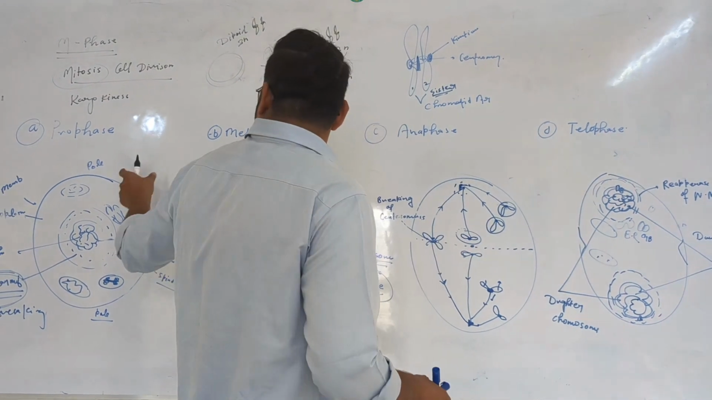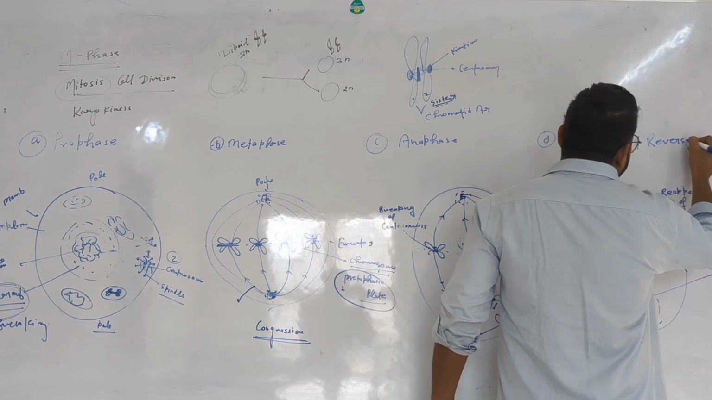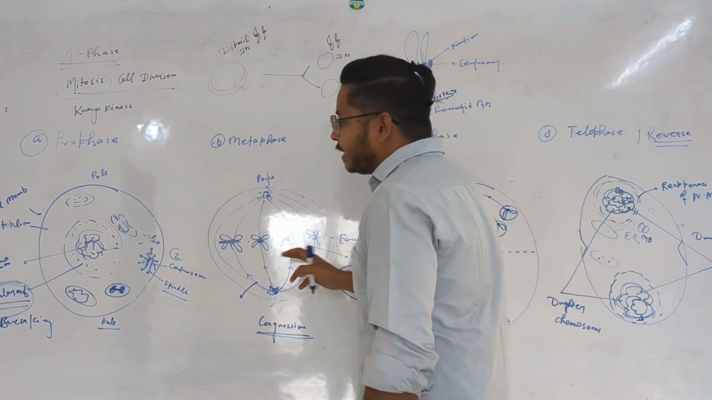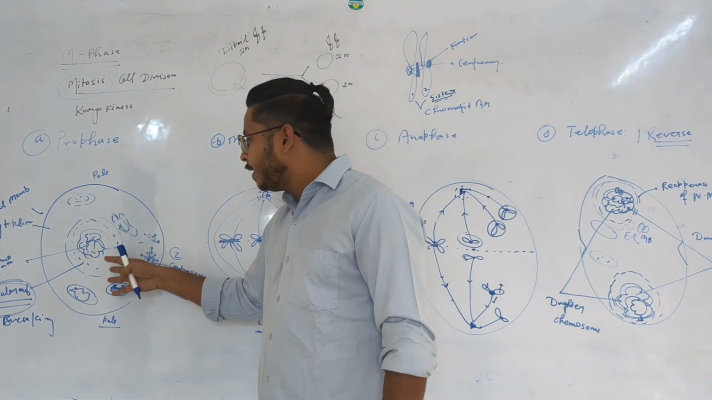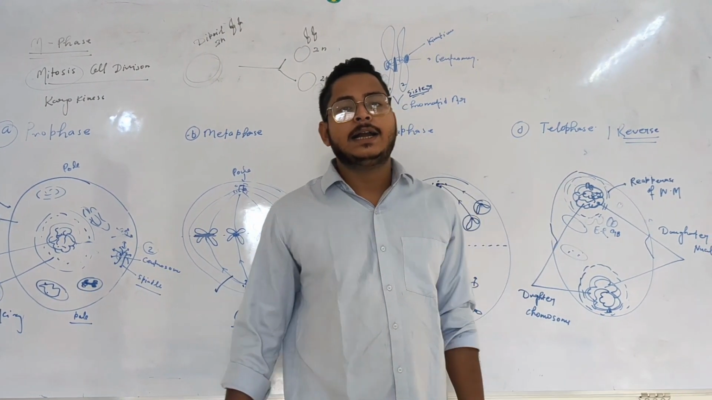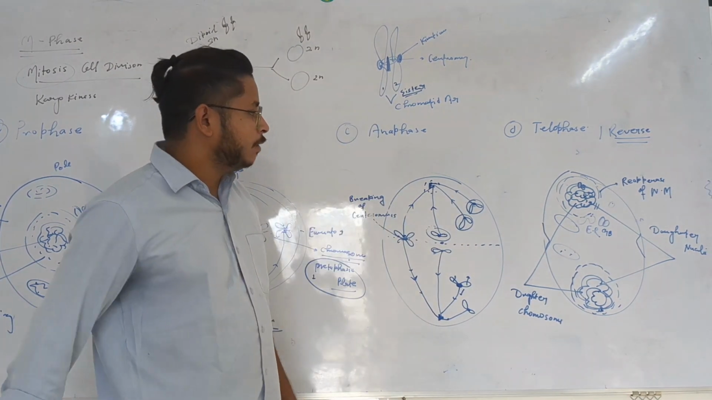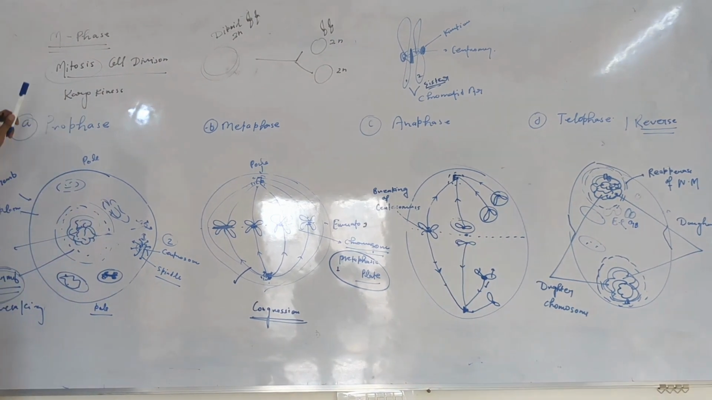Telophase is also called reverse prophase. All the things that happen in prophase, where the dissolution of all kinds of cellular material happens, in this case what will be happening? Reappearance of all kinds of cellular material will be happening. So this is the whole thing that is related to karyokinesis, mitosis.